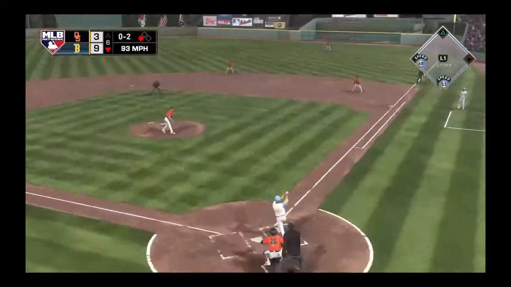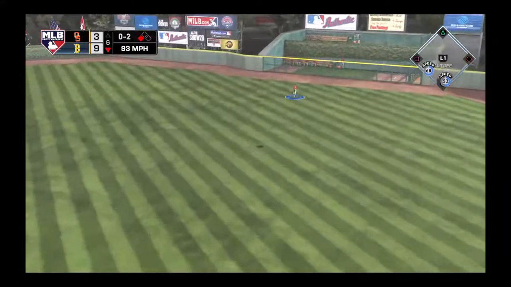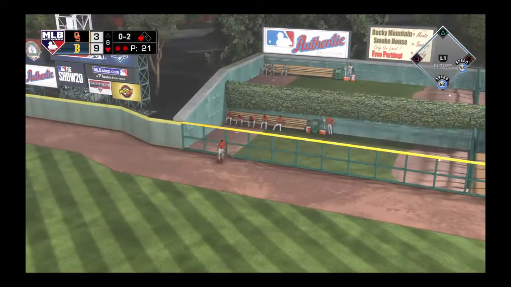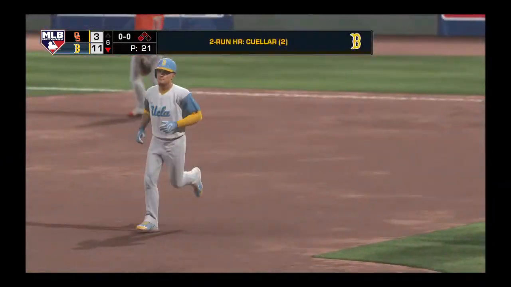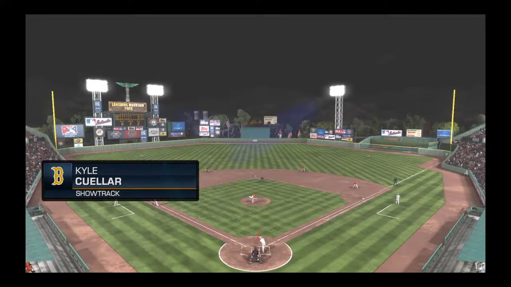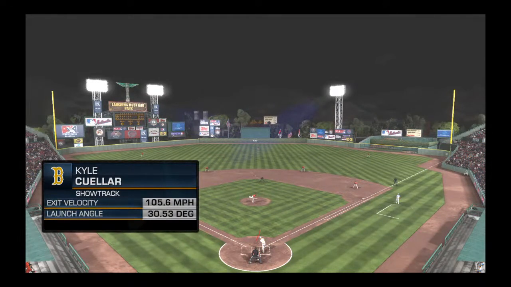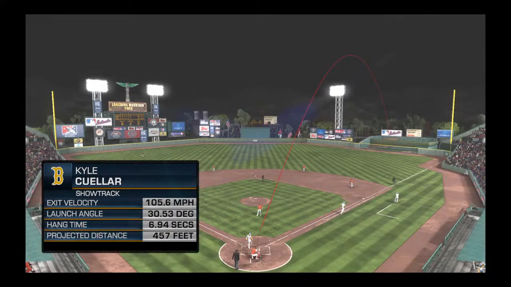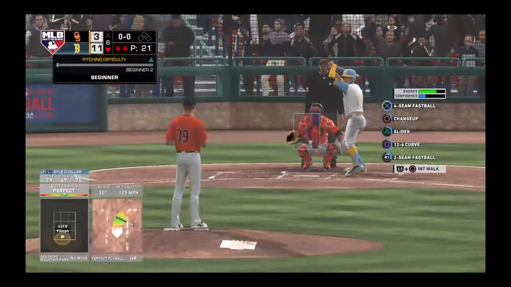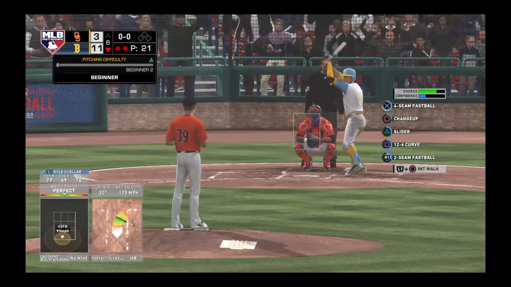Here's the 0-2. This is driven to right. That may be. No doubt about it. That one's way out of here. That's completely out of the stadium. You know it's coming after that bomb. That's right. Let's check it out on Show Track. And as the numbers come in, we see it was projected at over 450 feet. An incredible home run to watch. That was completely out of the stadium. That was not only over one bullpen, it was over both bullpens.